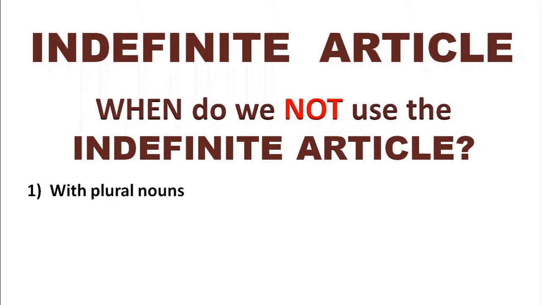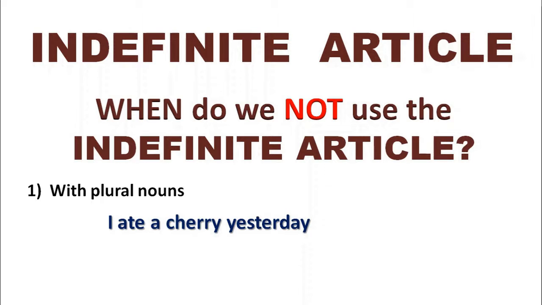So let me give you an example. We would say, I ate a cherry yesterday, if we ate one cherry. That's possible, but it's quite unlikely. We tend to eat cherries in 3 or 4 or 5 or 10, depending how hungry we are. So we could say I ate a cherry yesterday, but we would normally say I ate cherries yesterday.